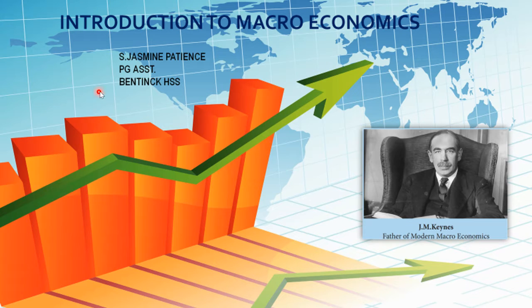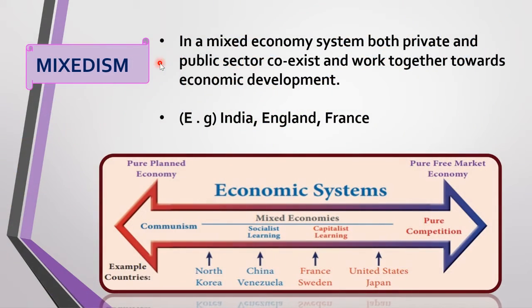Let us continue with the first chapter, Introduction to Macroeconomics. We have been seeing the different types of economic systems. Basically, there are three types of economic system: capitalism, socialism, and mixedism. Today, let us concentrate on mixedism.